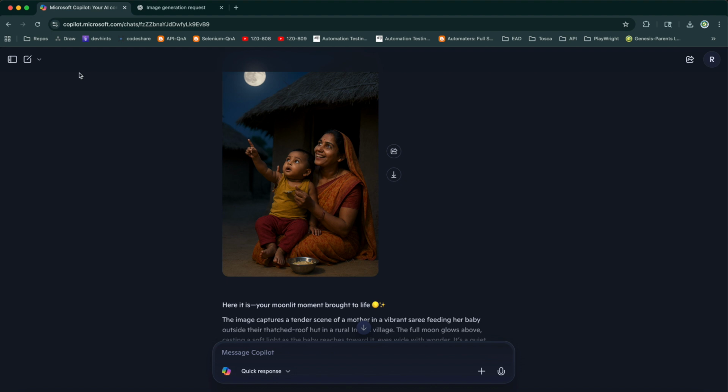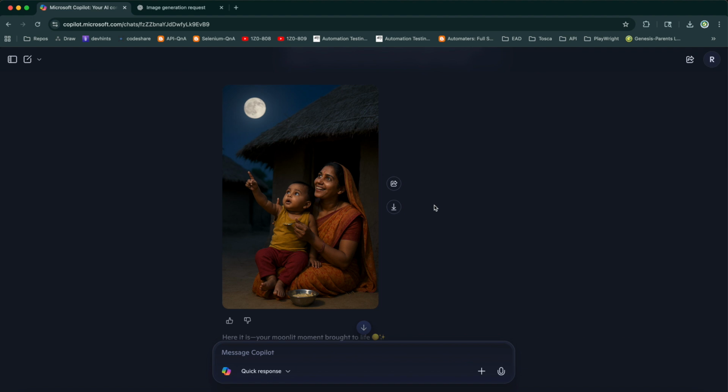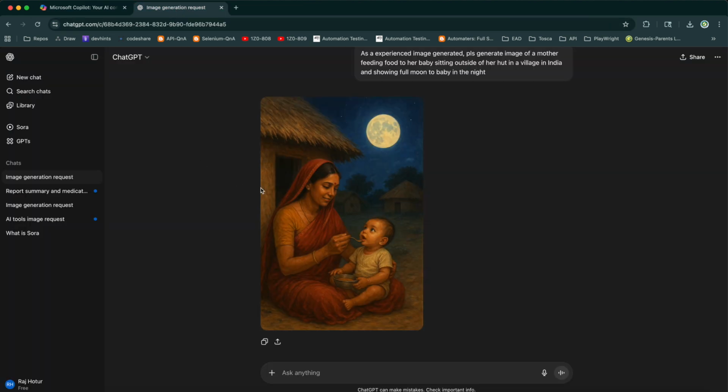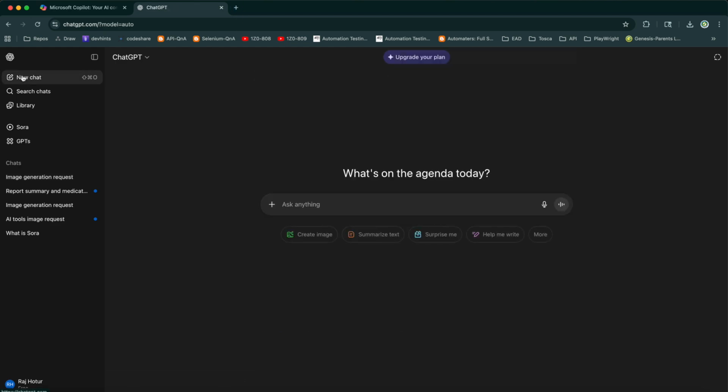And the AI tools are not just for generating images or video, but they are very good at generating code as well. I'll showcase that later. And another use case: let me give a report of a patient, and let me ask ChatGPT to go through that report and come up with a summary of that patient's report and possible natural suggestions or natural ways of curing any deficiencies there.